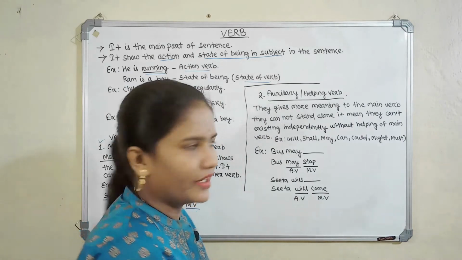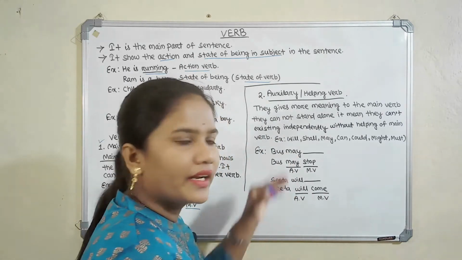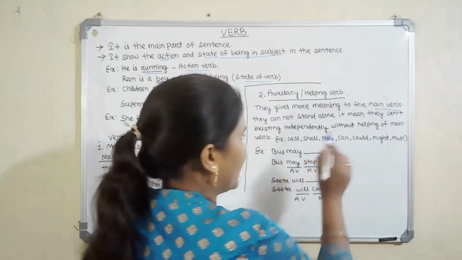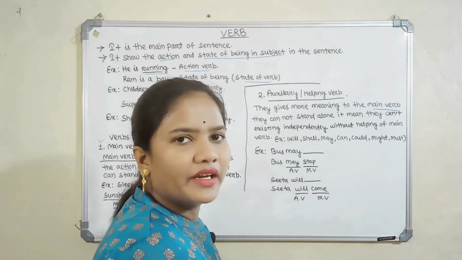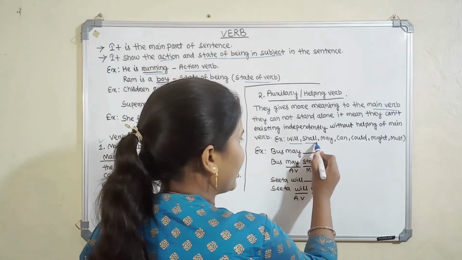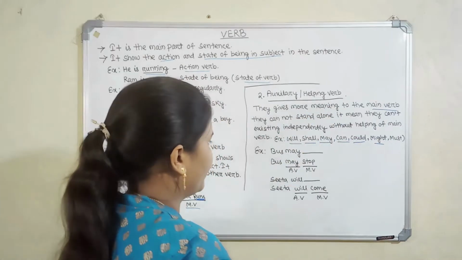Let me again tell you about auxiliary verbs. They give more meaning to the main verb. They cannot stand alone. For existing, they need a main verb. Examples are will, shall, may, can, could, might. These are examples of auxiliary verbs.